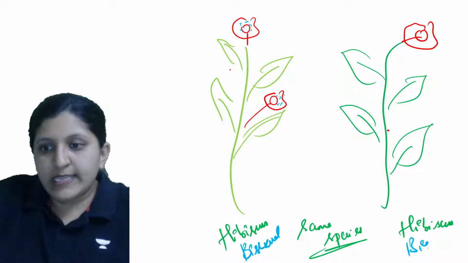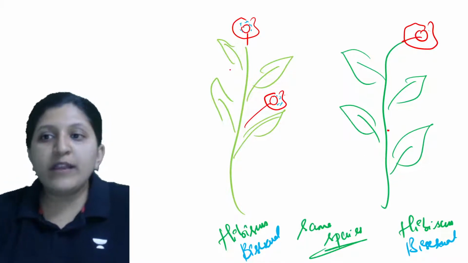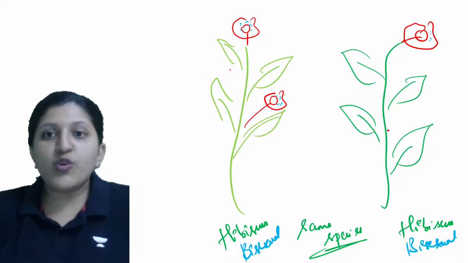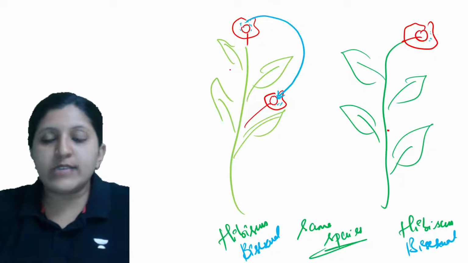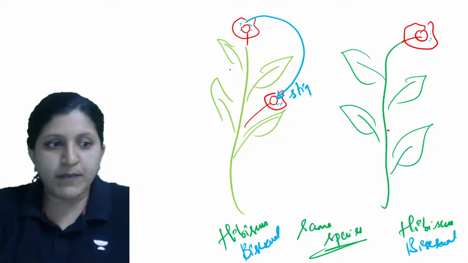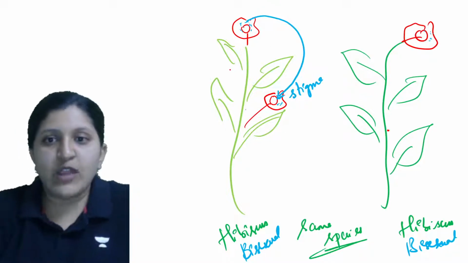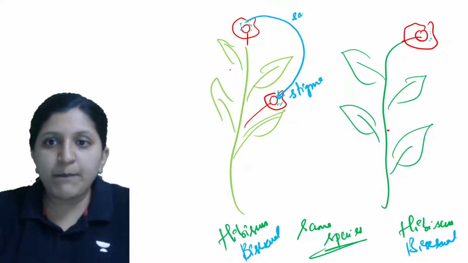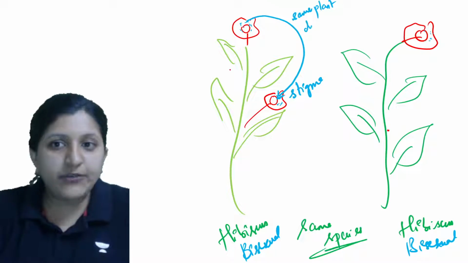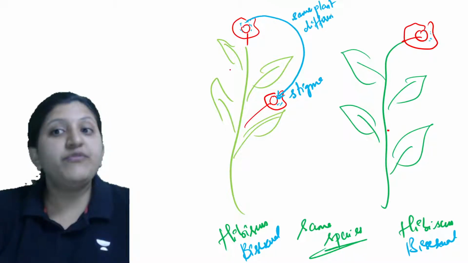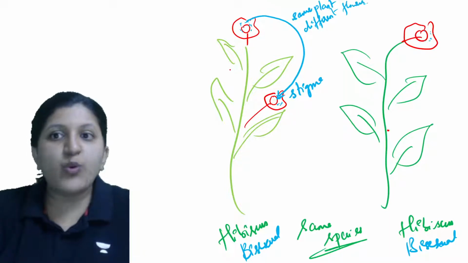The pollen grains which are produced from here, if they are transferred to the stigma of another flower in the same plant, so same plant but different flower, what do we call it?